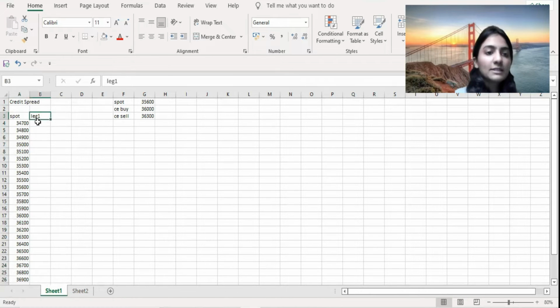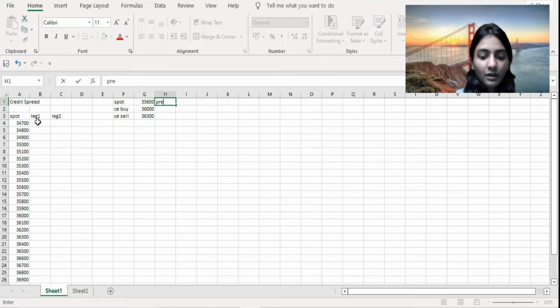So leg one, I would like to create. Legs are basically how many option positions you are carrying. So leg one is for the call buy, and leg two is for the call that you have sold. So over here, you need to write the premiums for the call that you have bought.